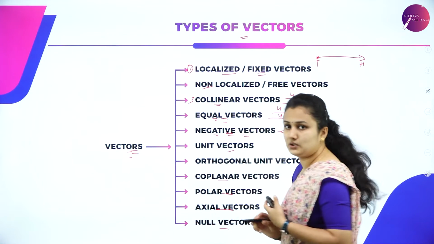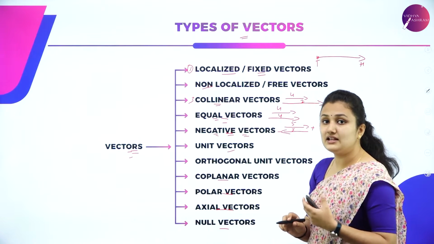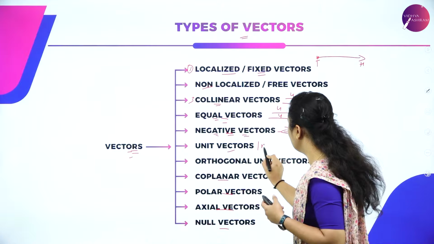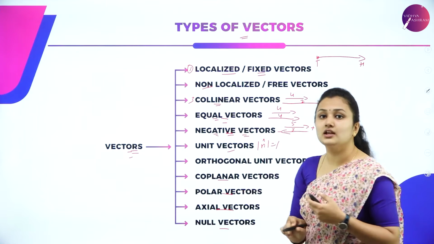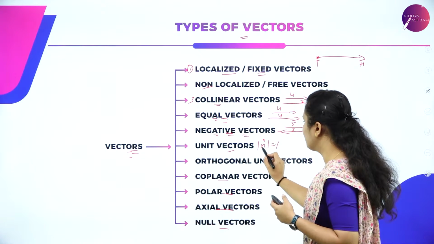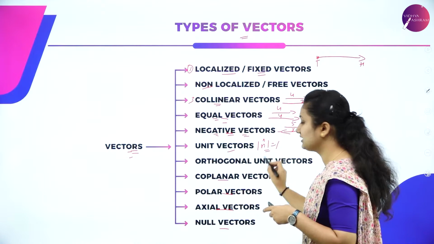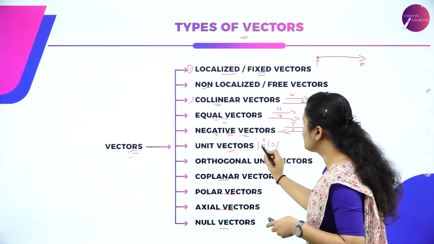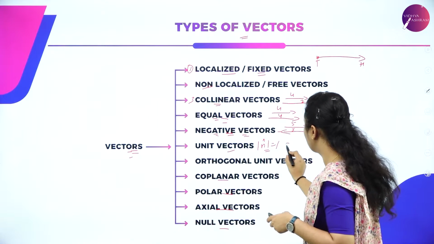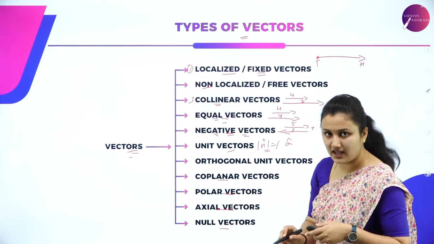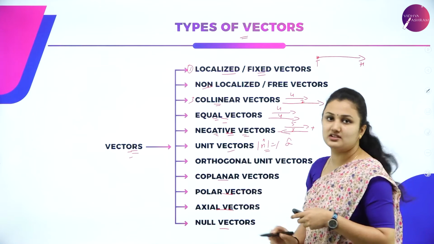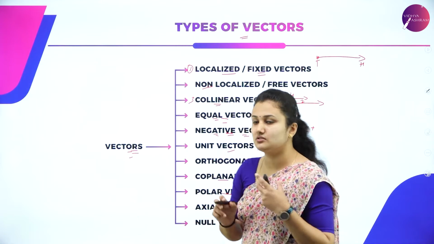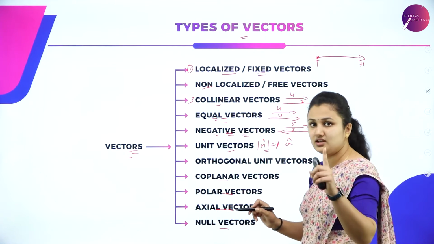So you have the unit vector. A unit vector has unit magnitude. That magnitude is equal to 1. That is a unit vector. In a unit vector, we usually represent it with the alphabet, say A, using a cap above it. So using a cap, we represent the unit vector. A unit vector is a vector which has unit magnitude, that is 1.